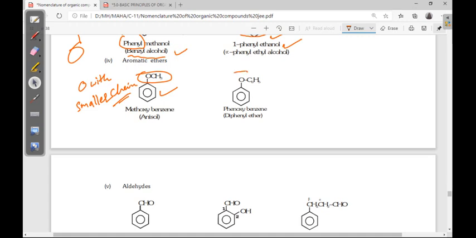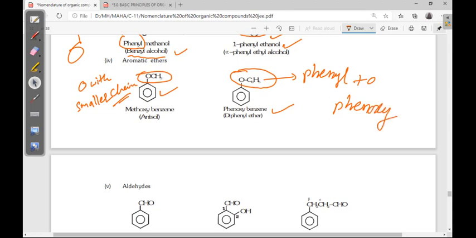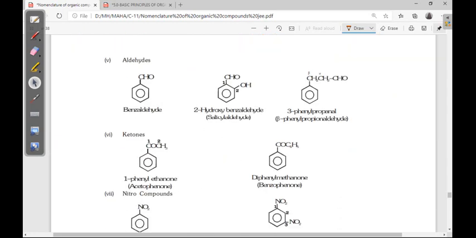Next, methoxybenzene. Here phenoxybenzene: benzene as a substituent is known as phenyl, and with oxygen, phenoxy. Here methyl plus oxygen is methoxy, like that. Next, benzaldehyde, one hydrogen is there, this is benzaldehyde.